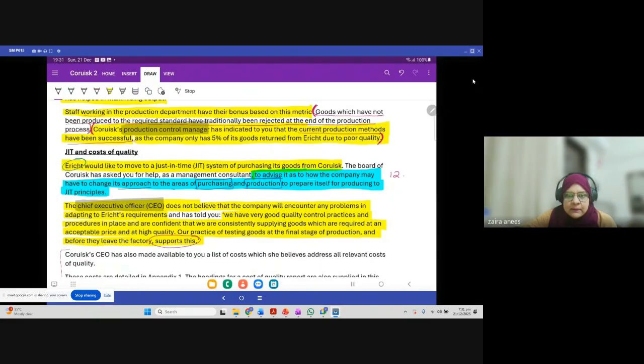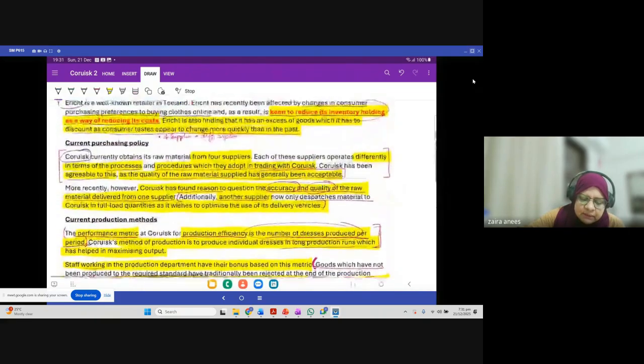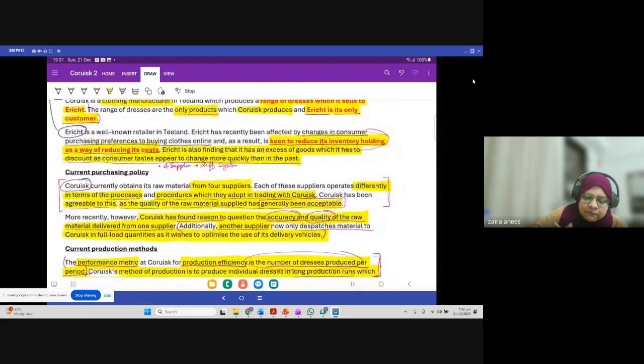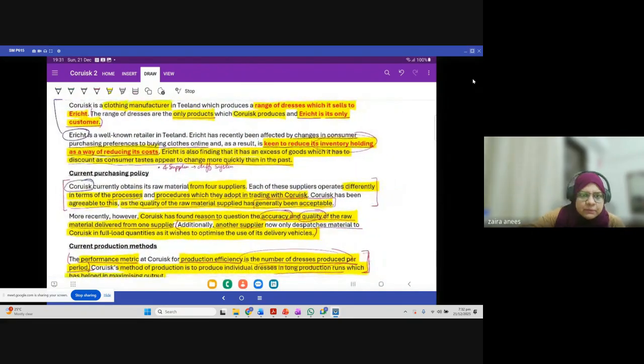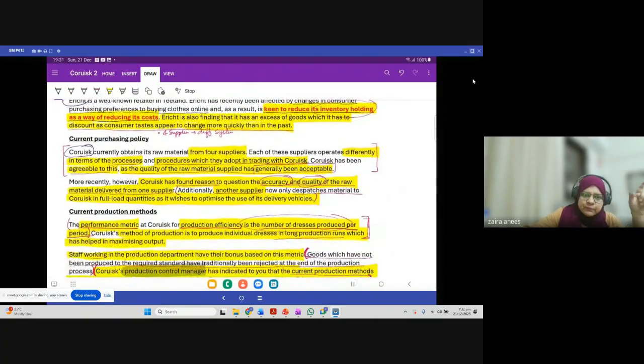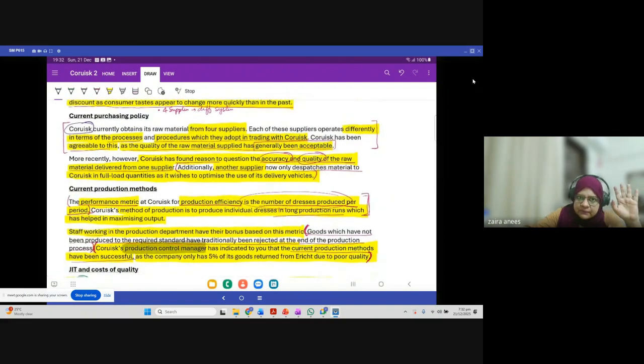You have to focus on two areas, purchasing and production. And in the question, the examiner has also given you two separate parts. One part relates to purchasing policy, and one part relates to production methods.